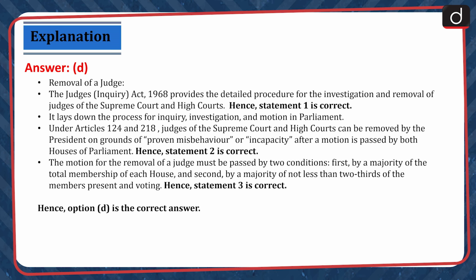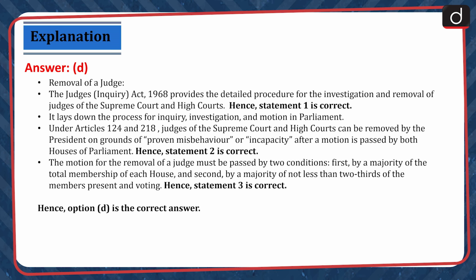Under Articles 124 and 218, judges of the Supreme Court and High Courts can be removed by the President on grounds of proven misbehavior or incapacity after a motion is passed by both houses of Parliament. Hence, statement 2 is correct.